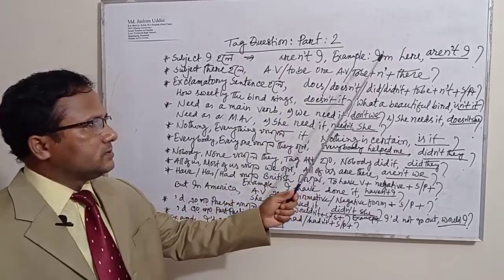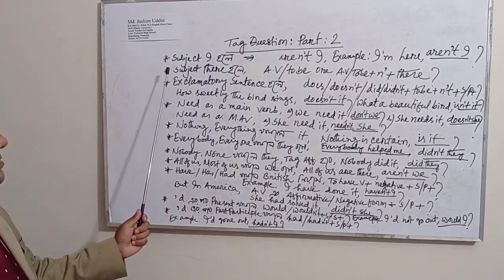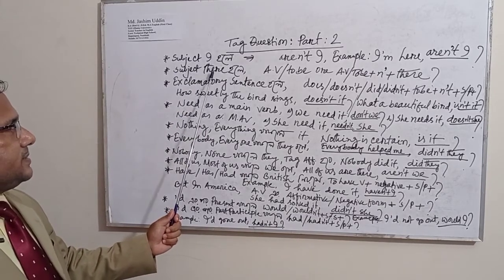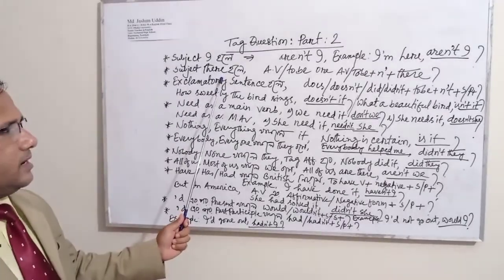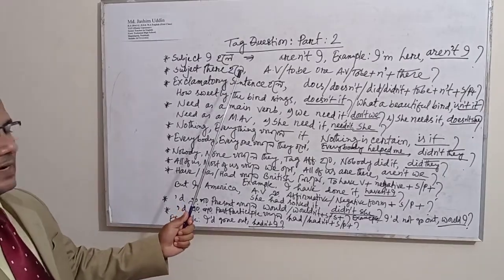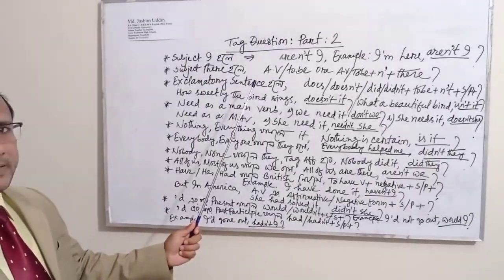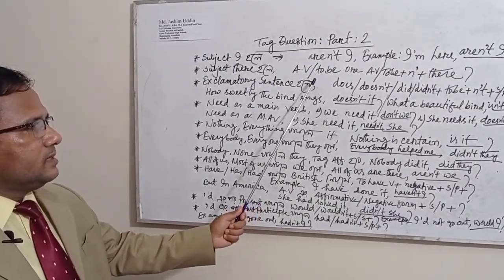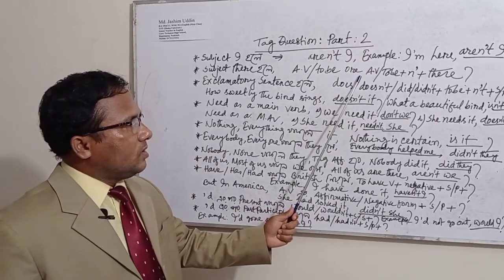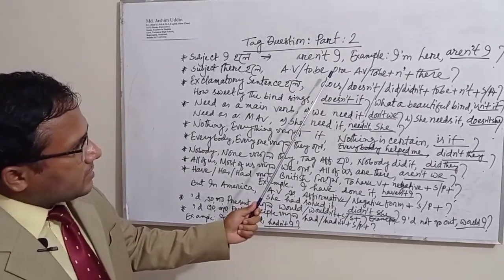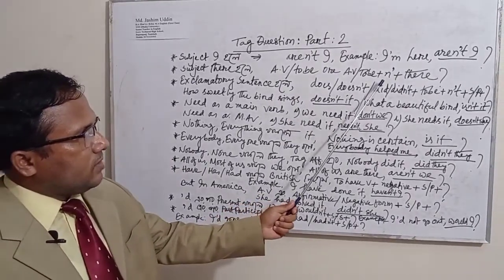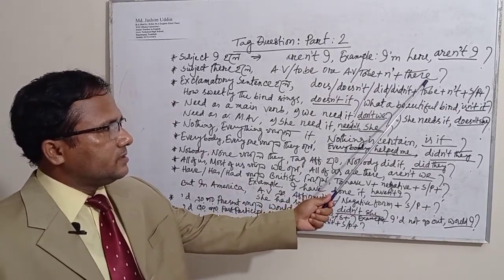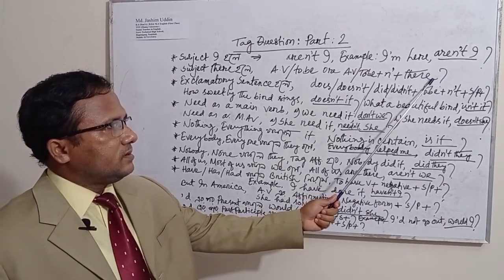Now we are going to give another rule. If the subject is there, what will you write down? We will write an auxiliary verb or to be verb in affirmative or negative form, plus the introductory there used here as a subject or pronoun.